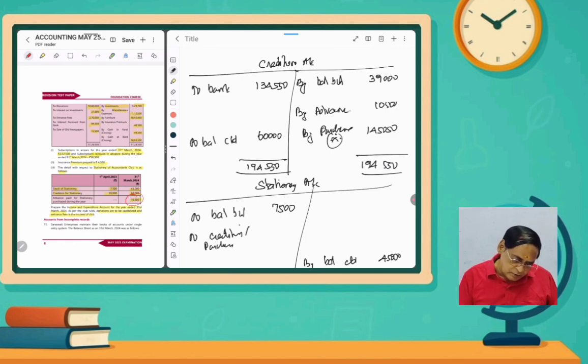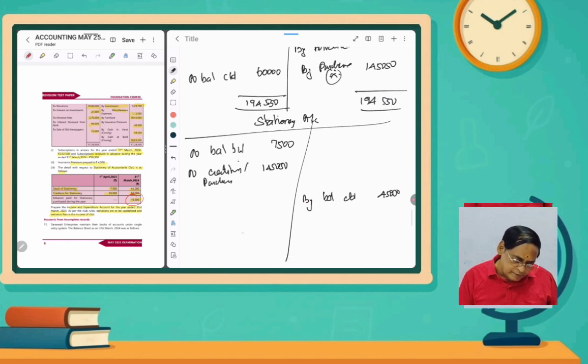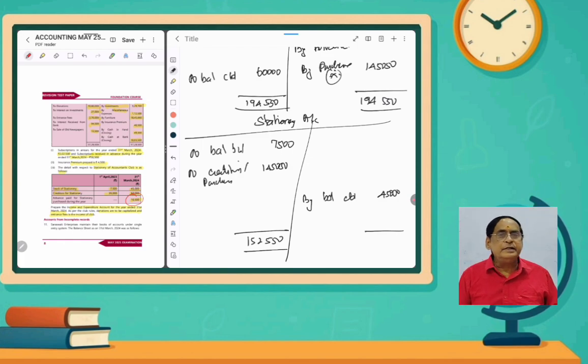So purchases are 1,45,050. So opening stationery 7,500, purchases 1,45,050, so the total amount is 1,52,550. Out of that, if we deduct the closing balance, the amount we are consuming should be the expenditure, shown in the income and expenditure account.